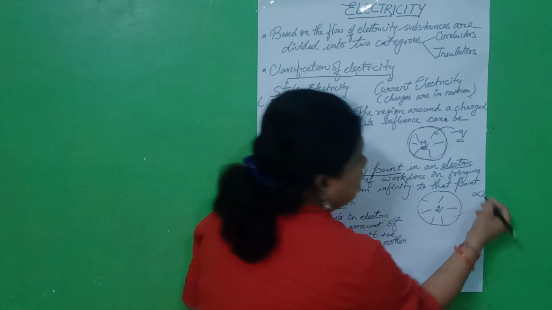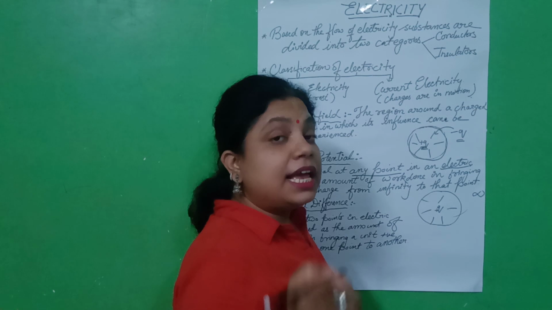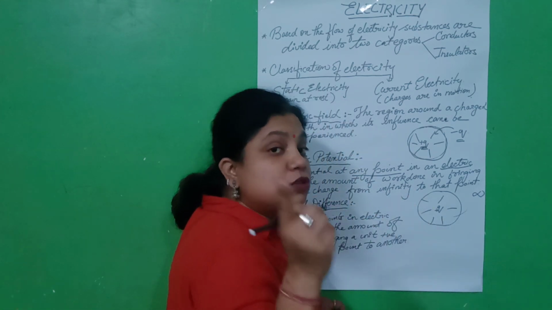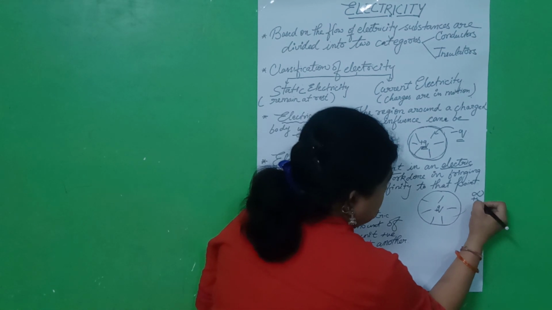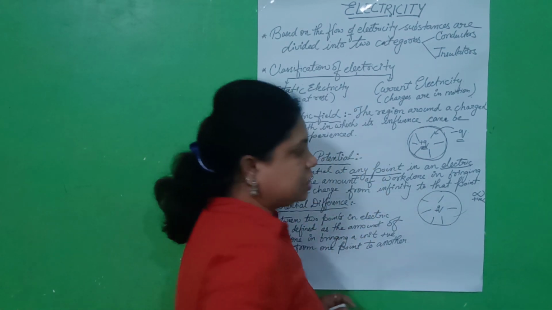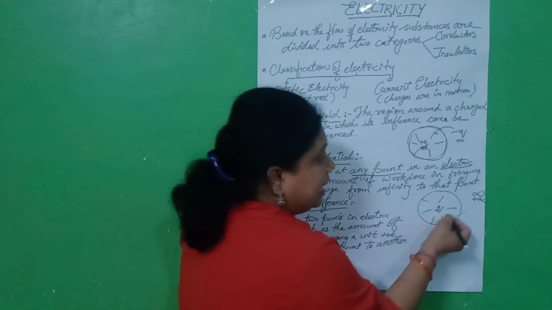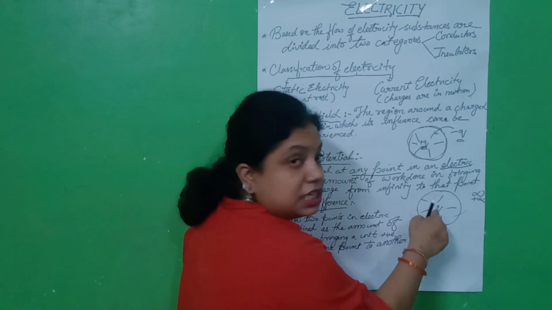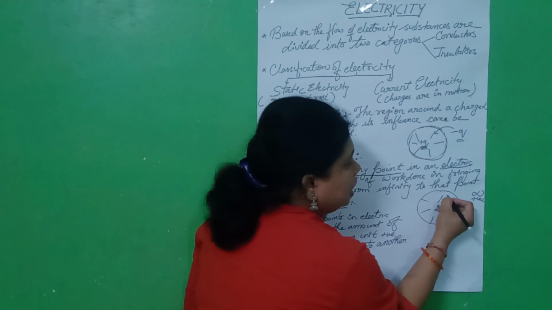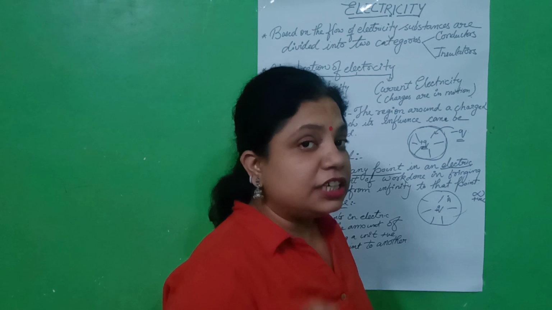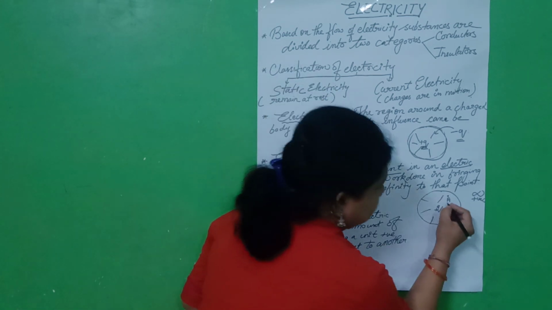At infinity there is another charge body and its magnitude is unit positive charge, one coulomb. This charge body plus q has a point A. Suppose we have to calculate the electric potential of this point.